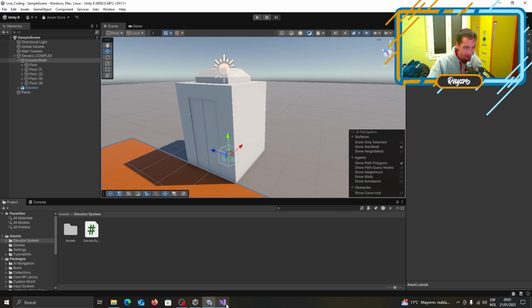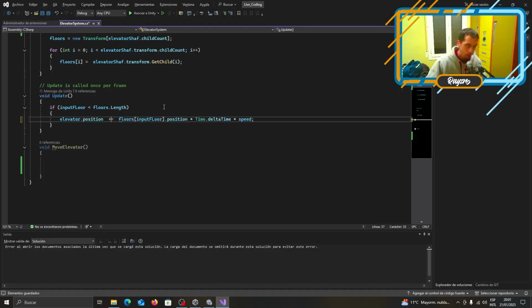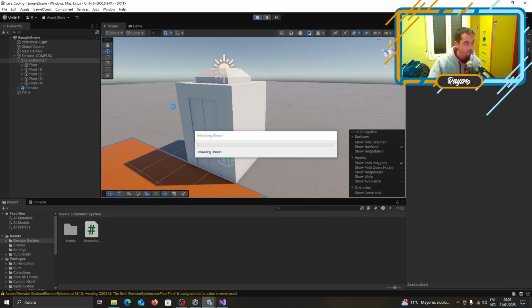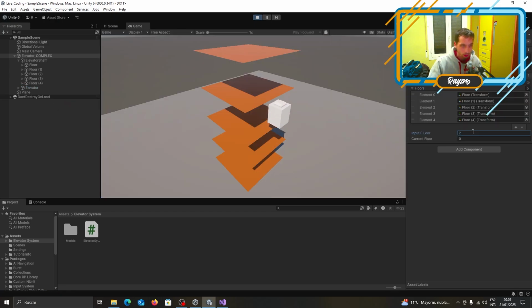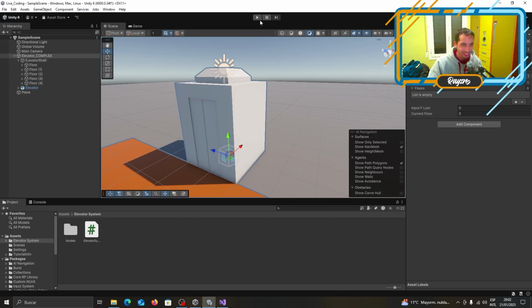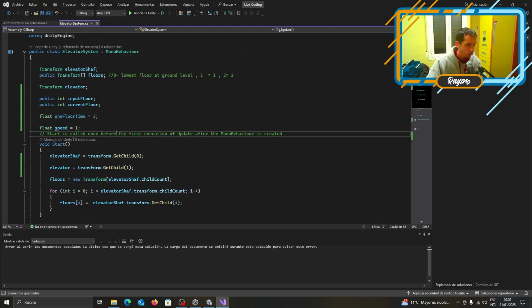So I think I know what's going on. Plus equals. And now it's not going to work. Oh, wait, it just goes up. All right. That's working. We can reduce the speed. Okay. We have current floor. We have speed, which may be 0.5. We're going too fast, a little bit too fast.